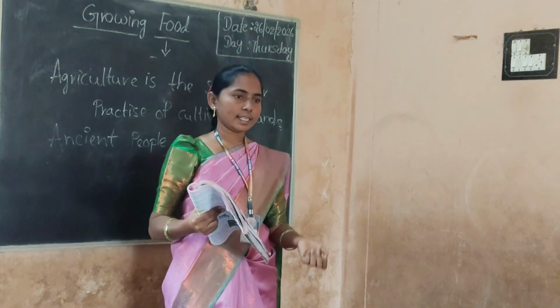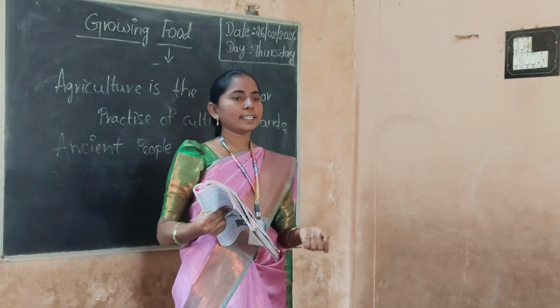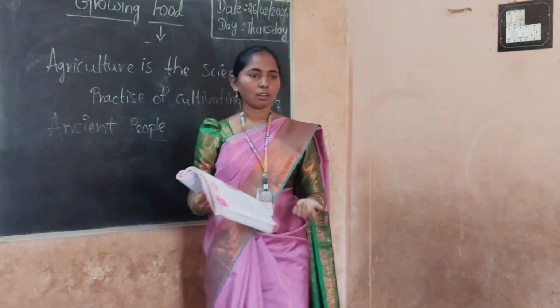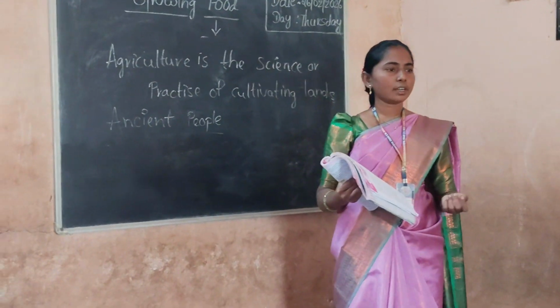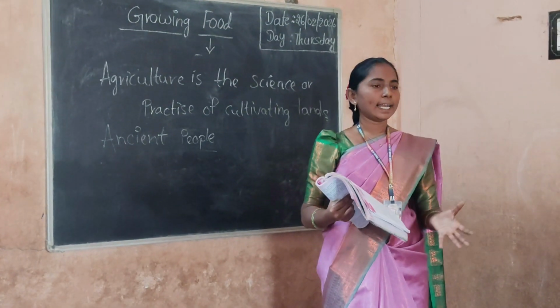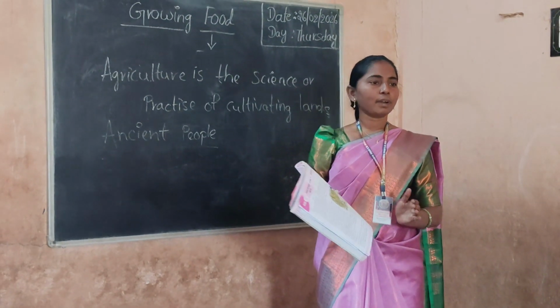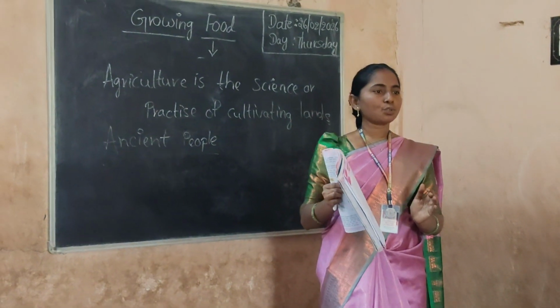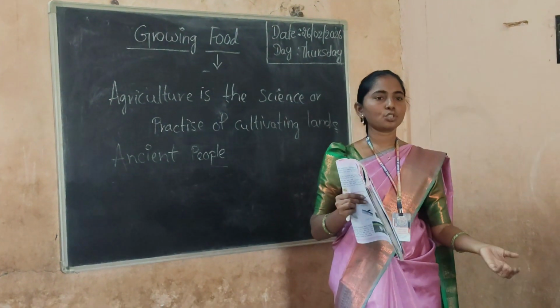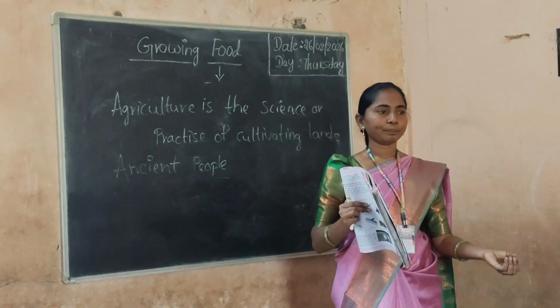After this observation, the ancient people collected some seeds from the plants and sowed them in the ground. Sowing means sowing of the seed.